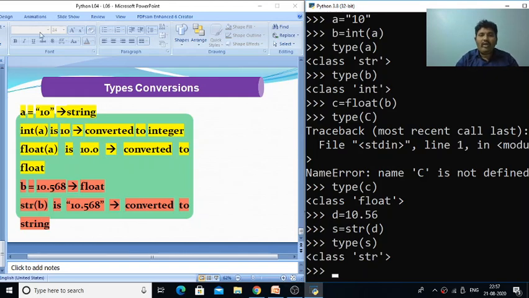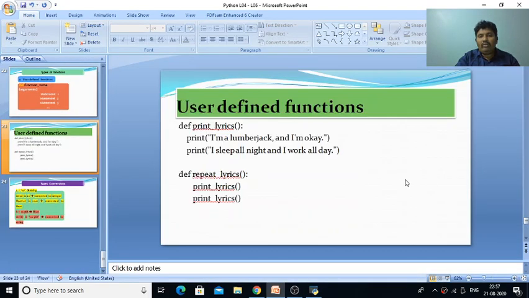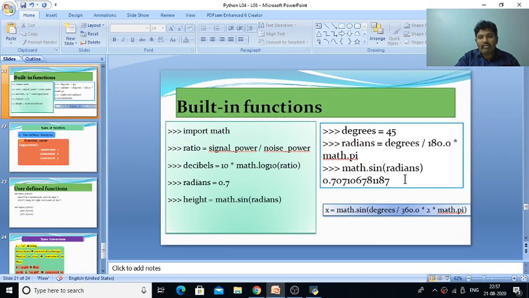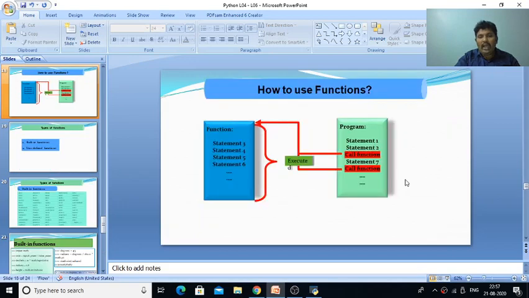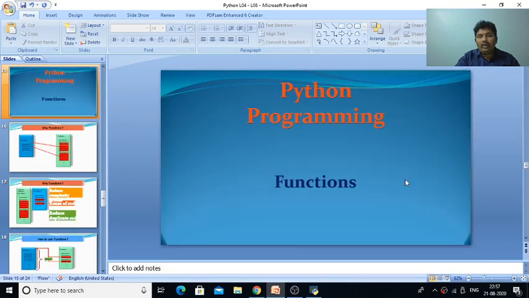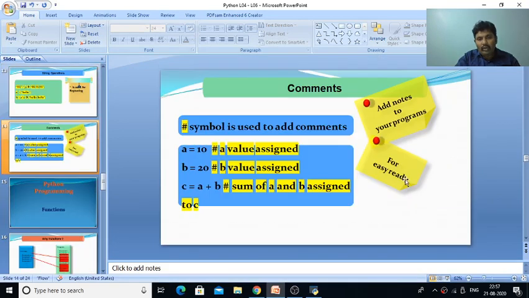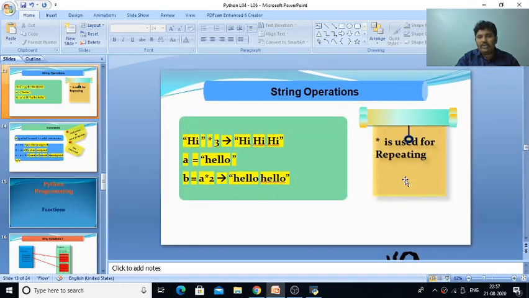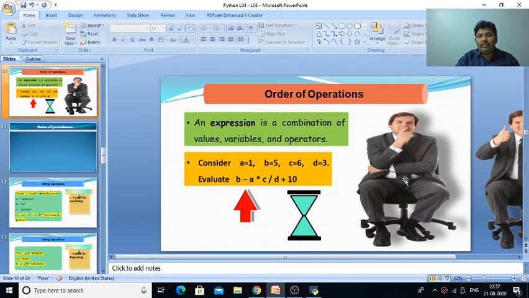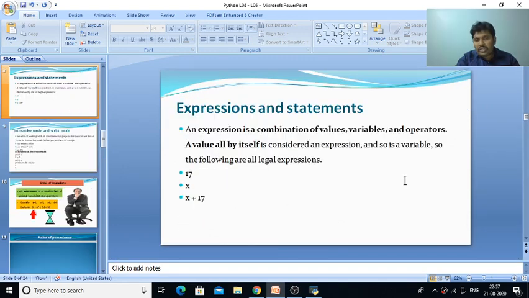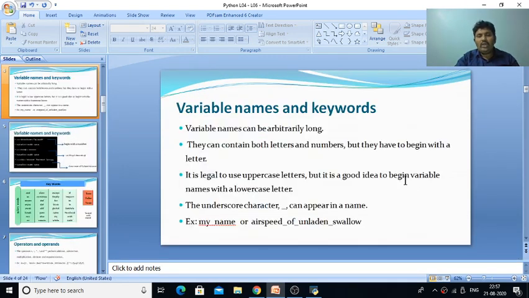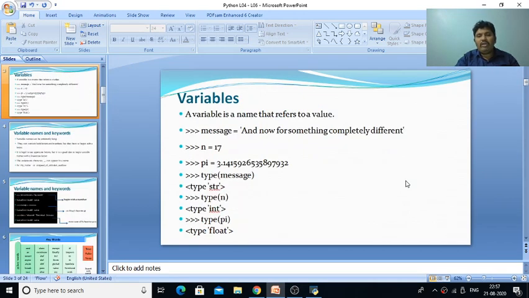So by this we have completed all these topics. How to create a variable in Python, how to convert, so type conversions, user defined functions, built-in functions, and we also completed how to write the comments, string operations, and after that precedence order of operation, what is an expression, what is a statement, what are keywords, how to define a variable name, which are valid. So these are all the things we have discussed today in the class.